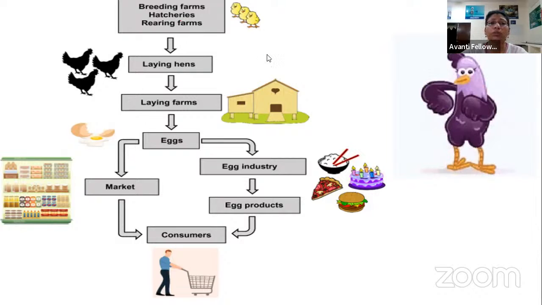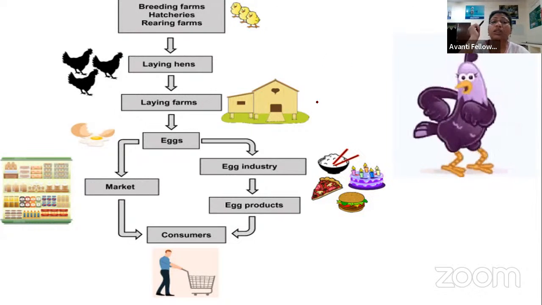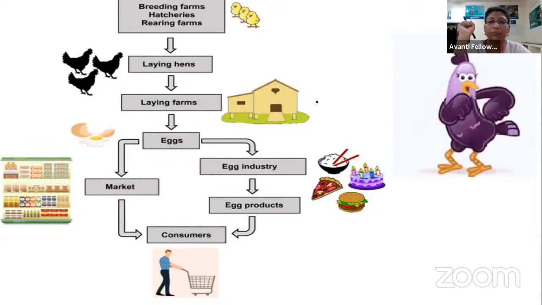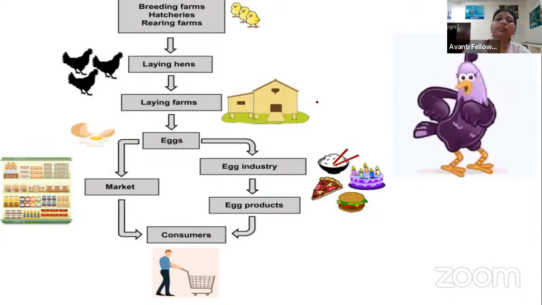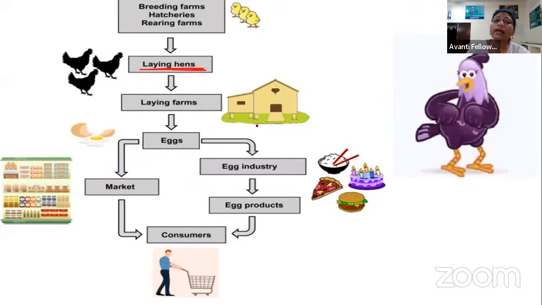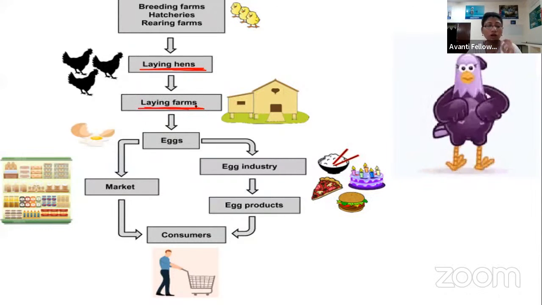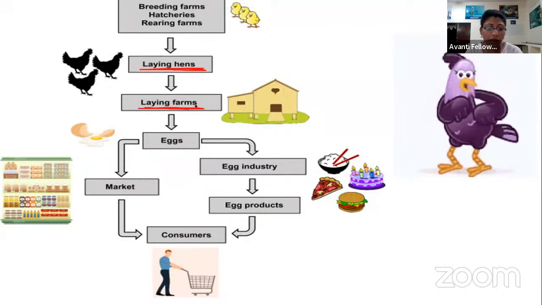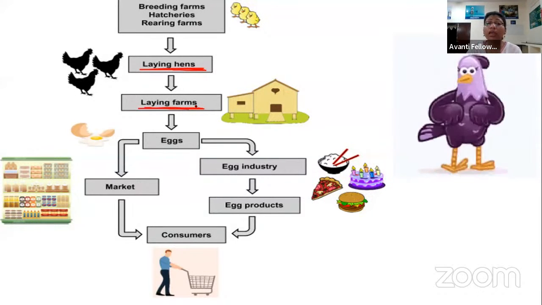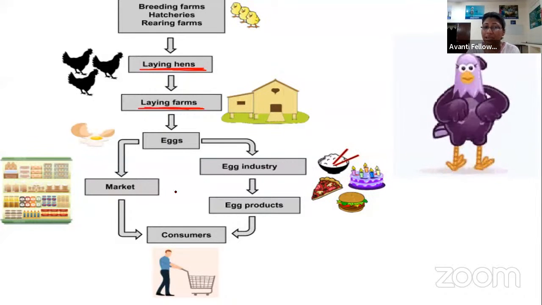Initially, we need to choose the breed, right? We need to choose a specific breed for obtaining the eggs, right? Now, when we have selected the breed, that particular breed of hen is allowed to lay the eggs, okay? And this laying of eggs takes place inside the farm. They are not laying the eggs in an open area. They are laying the eggs in a what? In a farm, in a proper condition.